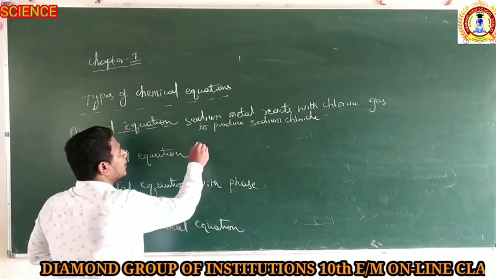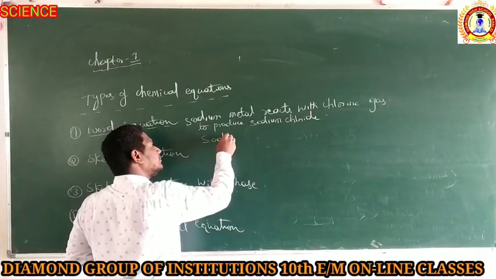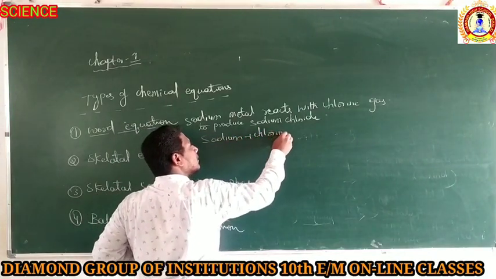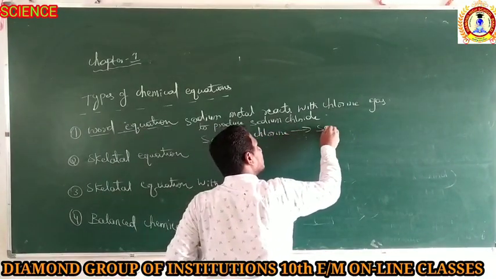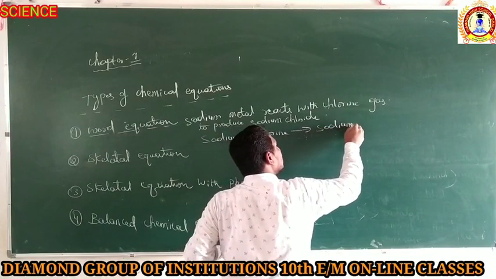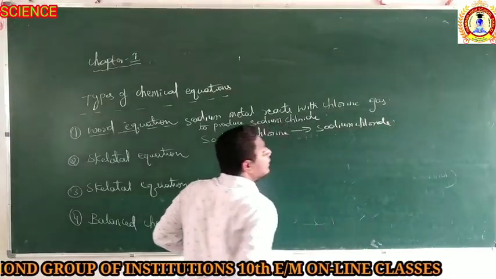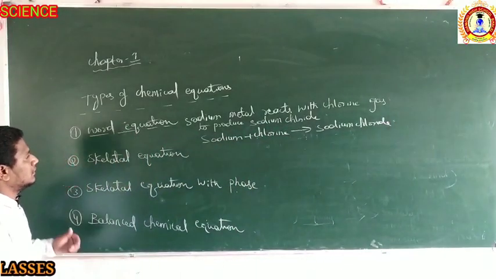Sodium reacts with chlorine to form sodium chloride. It is known as the word equation.